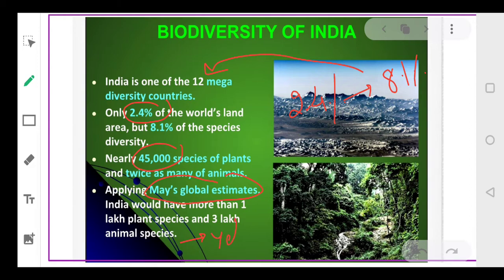They are yet to be discovered. So imagine kariye, if we apply the May global estimates, then in India, so far we have 45,000 species of plants and 90,000 species of animals that have been discovered. And apart from this, 1 lakh plant species are yet to be discovered and 3 lakh animal species are yet to be discovered. So you can imagine the level of biodiversity that is available in India.